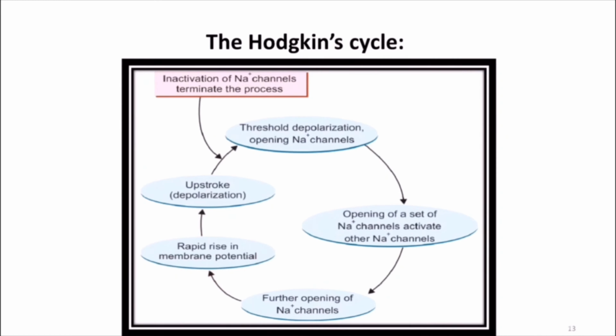So we can see the sodium channels are triggered, and again a massive opening of other sodium channels takes place. This is what you can see in Hodgkin cycle. The sodium influx already happened that causes the upstroke or depolarization of nerve or muscle action potential. This leads to opening of a few sodium channels, providing positive feedback for opening of other sodium channels, resulting in massive sodium influx causing depolarization. That is the Hodgkin cycle.